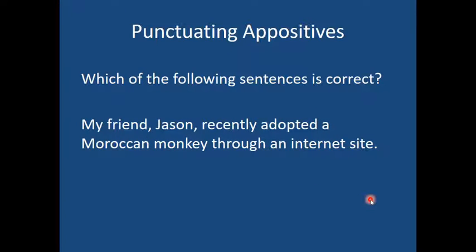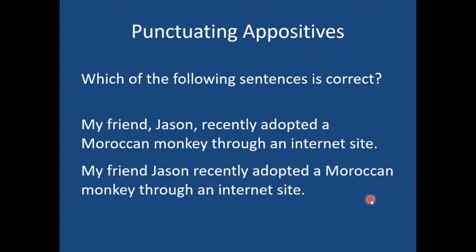So if I said, my friend Jason recently adopted a Moroccan monkey through an internet site, and I said it again, this time without the commas, there's a big difference between these two sentences. One of those sentences means that I have many friends, and one means that I have only one friend. In this case, the first sentence means that I have only one friend. By putting commas around Jason, it's my way of saying, hey, you don't really need to say the word Jason. Just say, my friend recently adopted a Moroccan monkey.